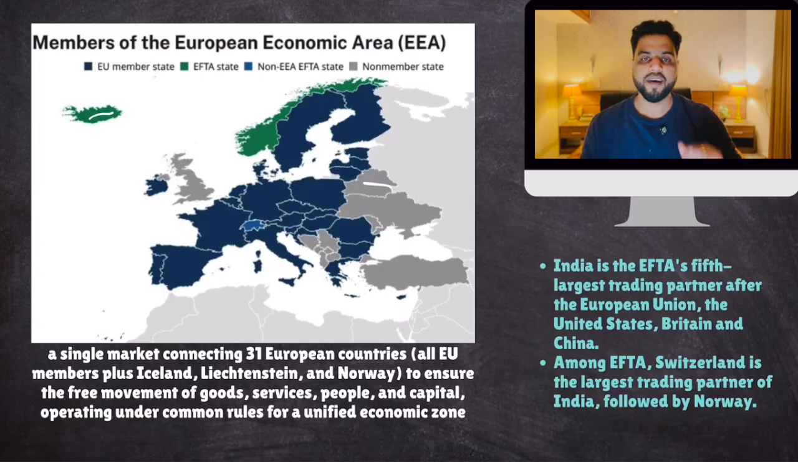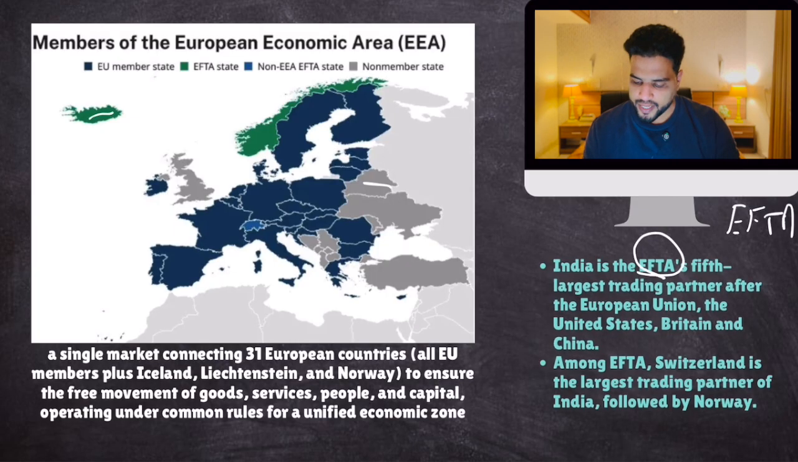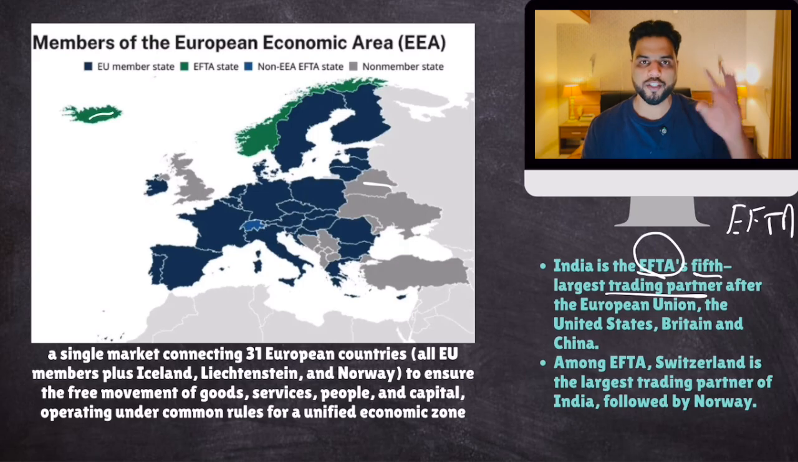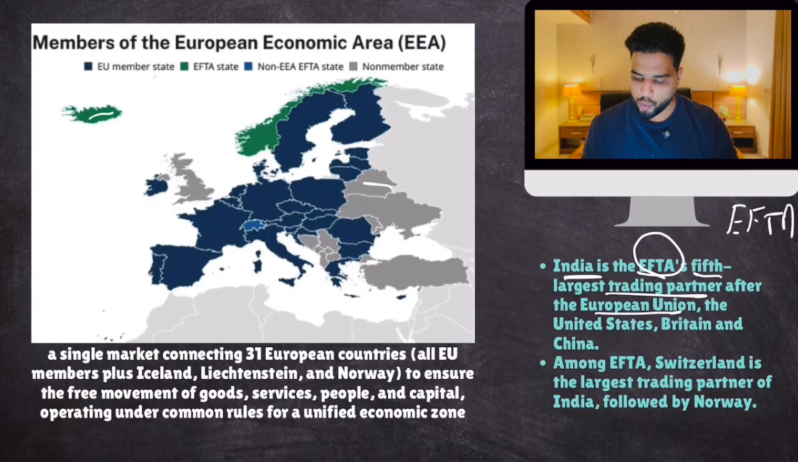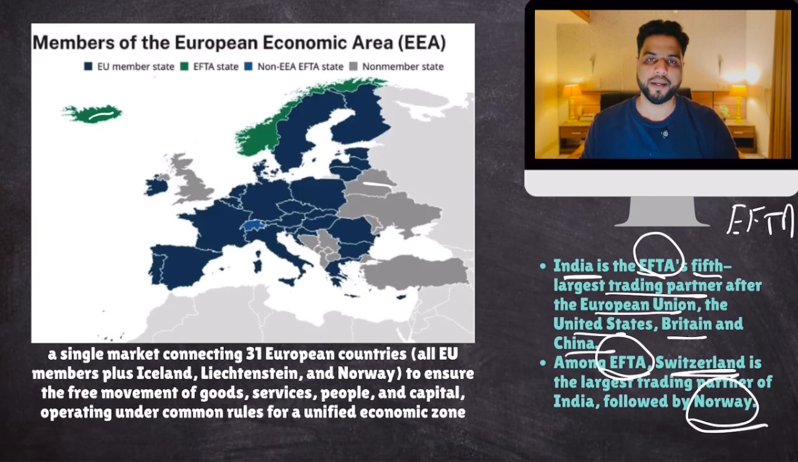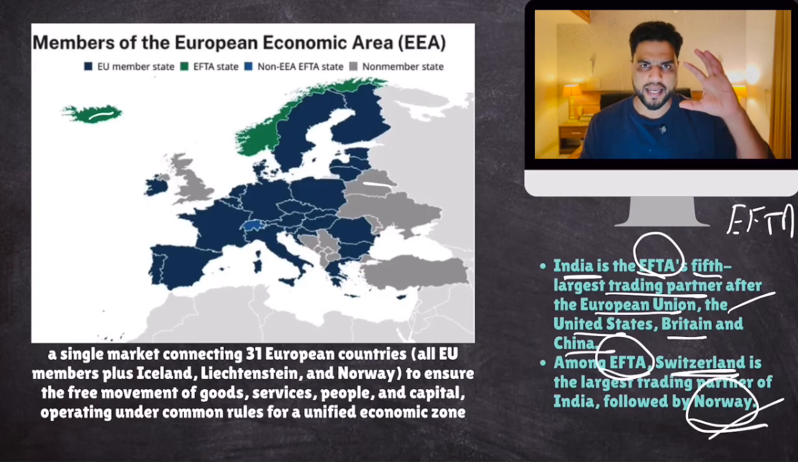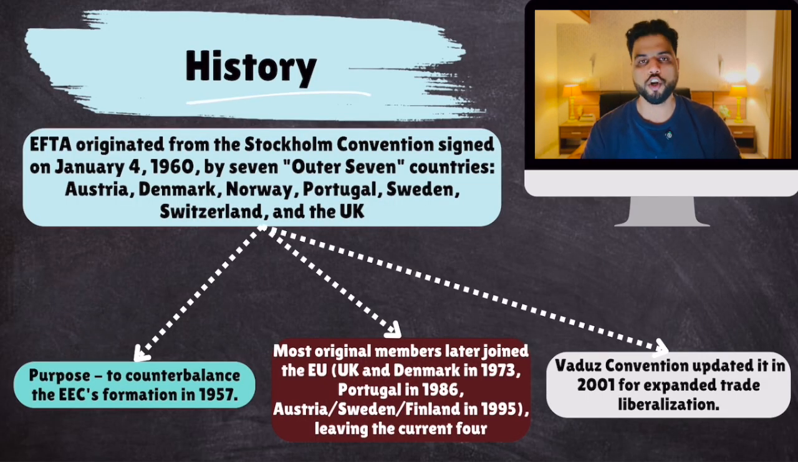By the way, some more facts about EFTA with India. India is EFTA's fifth largest trading partner. So all these four countries put together, India is their fifth largest trading partner. The largest is the European Union, then the US, Britain, China, and then India. And within EFTA, Switzerland is India's largest trading partner, followed by Norway. Remember these facts as well. Clear? Now let's move on to the history of the formation of EFTA. Now you know certain key differences: the European Economic Area, the EU, and EFTA. Three different things.